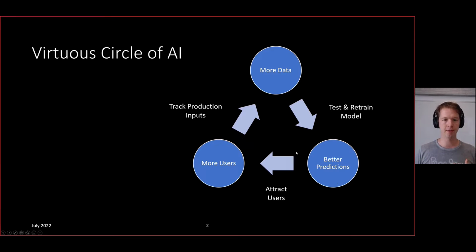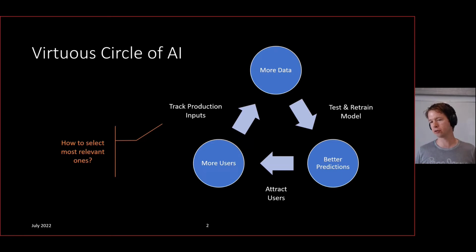So when we track production inputs, we need to select the relevant ones for our objectives, which are testing and retraining the model. Hence, we employ a so-called acquisition function, where from all the data which passes through our user systems, we select which ones are actually useful or relevant for testing and retraining.